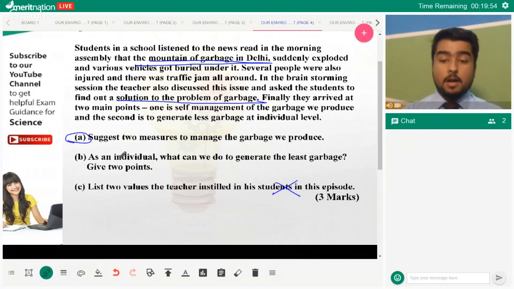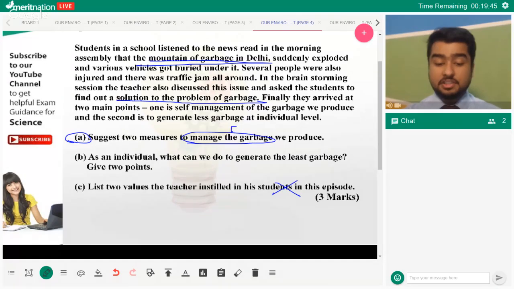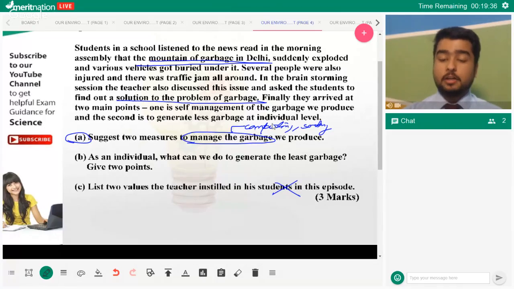Okay, so some people are giving a mixed response. So first thing is, management of garbage can be via waste management practices, which can be composting. You can manage waste via composting. You can also manage waste via sorting them. If you sort the waste at your own place into biodegradable and non biodegradable, even that can happen, right? But if you talk about generating the least garbage, here you can use the 3R principle: reduce, reuse, recycle, right? So this is a 3R principle that you can use. So composting and sorting are the answers to A, and the 3R principle is the answer to B. Now, we won't be doing the values question.